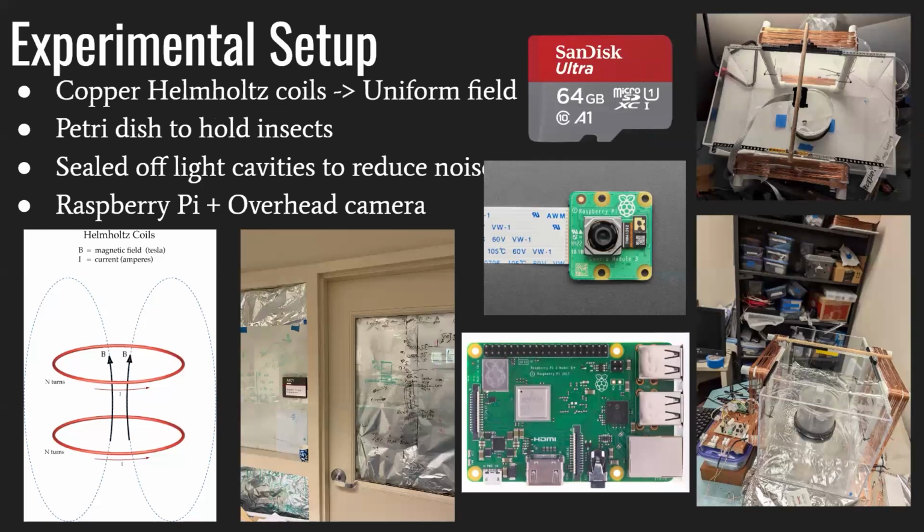Our experimental setup was intended to reduce as much noise as possible. Noise being like light, factors we couldn't control, but variables that shouldn't have any effect on the experiment. So we used Helmholtz coils to provide a uniform magnetic field over the test subject, which is the petri dish in the middle. We also sealed off light cavities to reduce noise, which is light pollution. Lights would turn on and off outside, but inside we could try to control it. And we use a Raspberry Pi and overhead camera to record data.